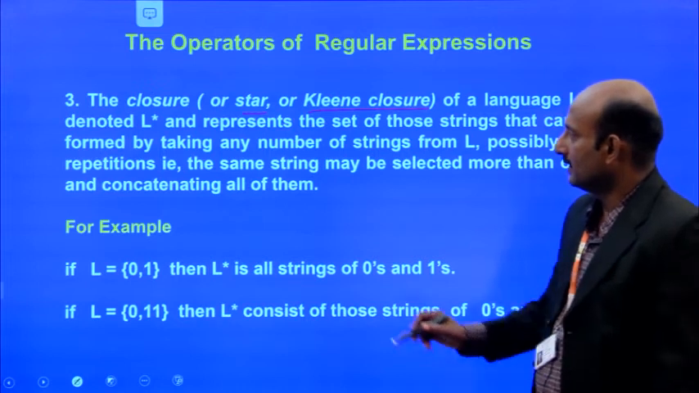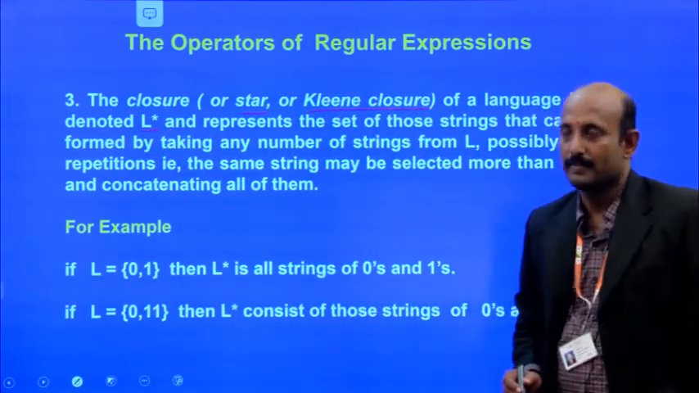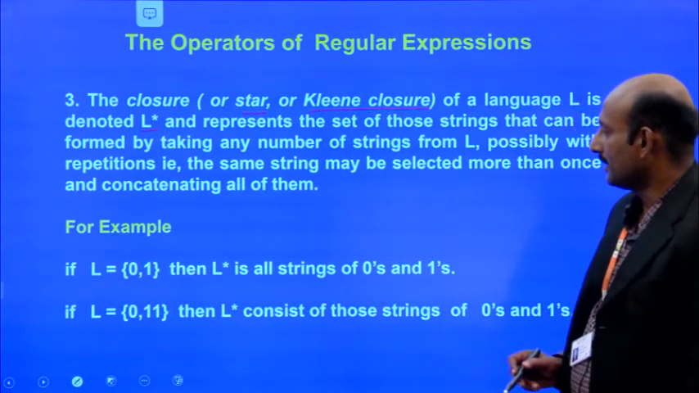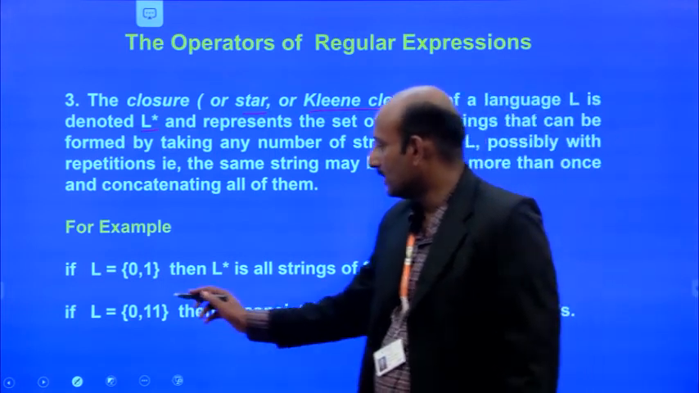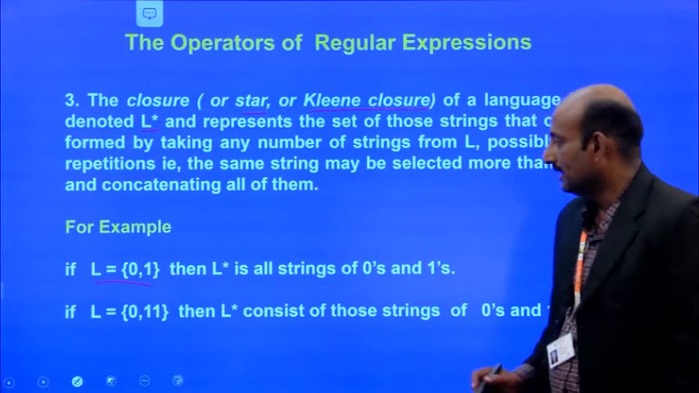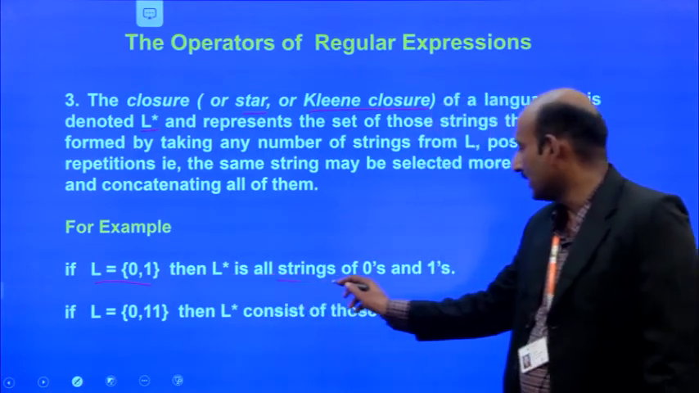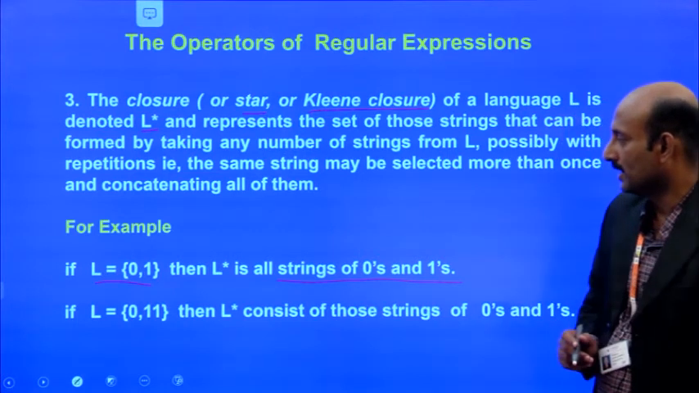In this, the language is denoted as L power star. L power star means 0 or more occurrences. So we'll take this one. If the language consists of 0 and 1, then L power star is all strings of zeros and ones.